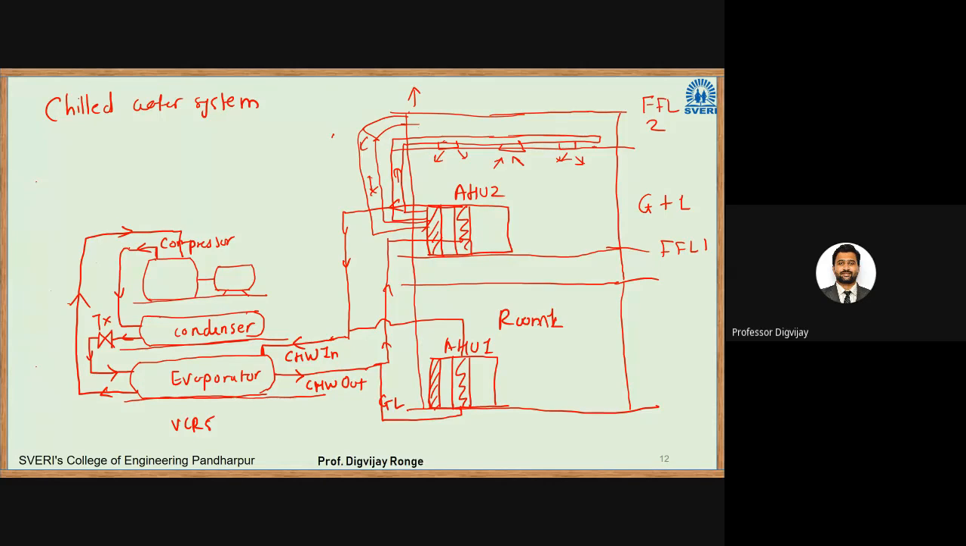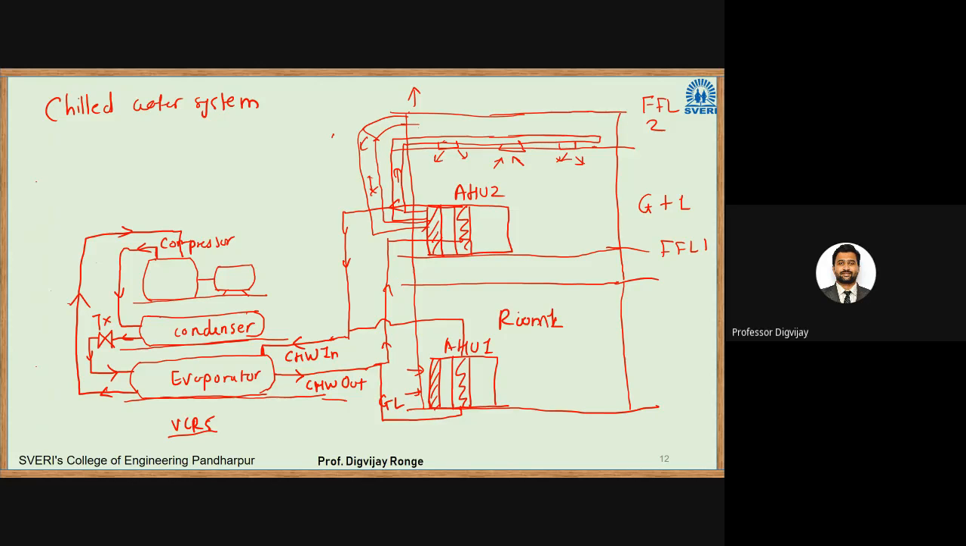Okay, so this is a chilled water system. We have a VCRS system first. It will cool the chilled water. Then the chilled water will go to the AHU, and in that case the air will come inside. Air will be in contact with the chilled water. Then that cooled air will be supplied to the room.